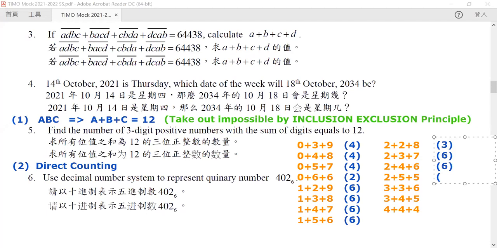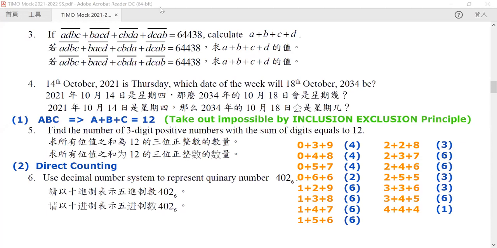And here, again, because the 5 and 5 are the same, all it takes is to count how many different ways you can place your 2. So there are only 3 ways of doing this. The same thing goes for our 336, because we just count the number of ways you can place the 6 here. And then again, this one will be 6. And there is exactly 1 way you can get our 444.